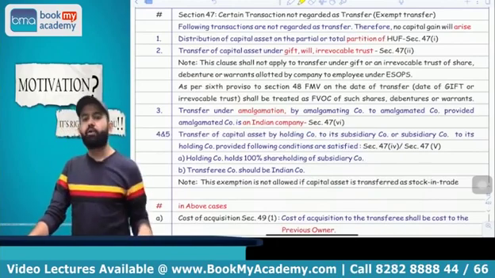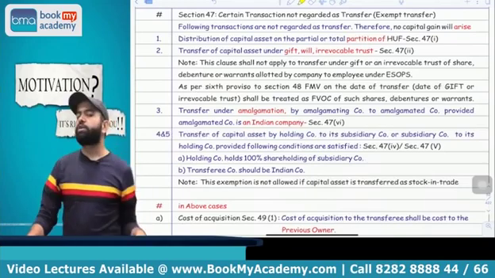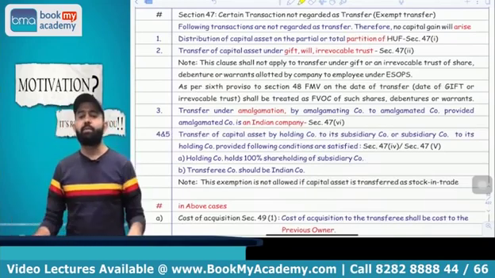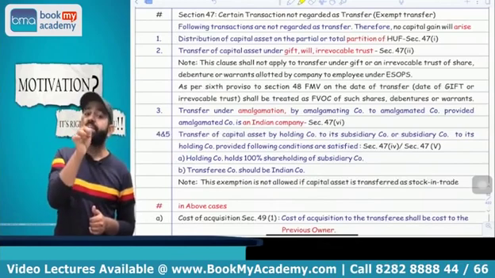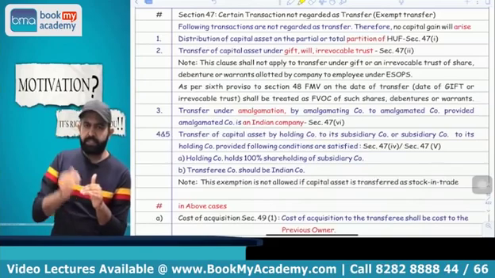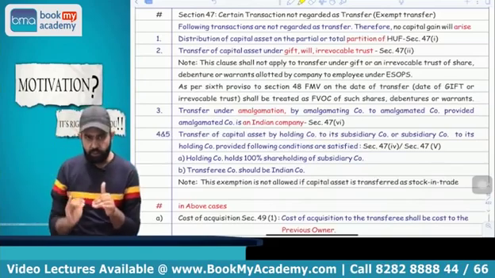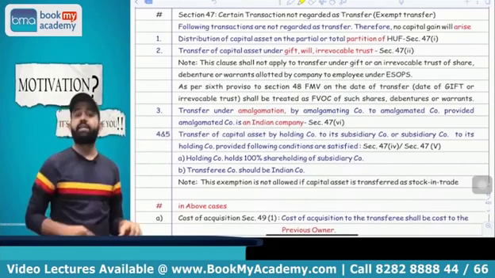Second is a gift, will, or irrevocable trust. If you transfer any asset under the gift, then it is not treated as transfer. Capital gain is not applicable, but there is one exception. If you gift any share or security which is received under ESOP, if any person received shares as security under an ESOP, and he gifts that asset to someone, then capital gain is applicable.